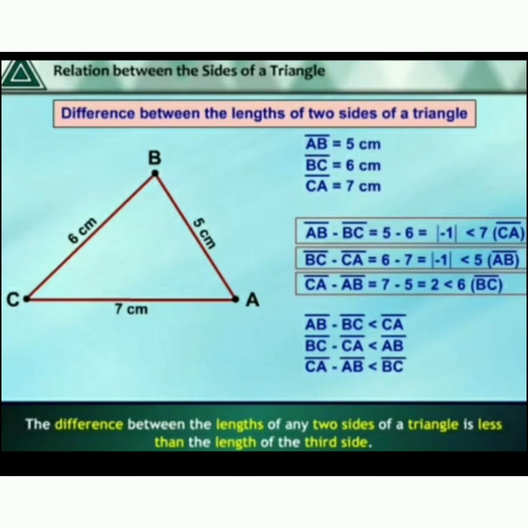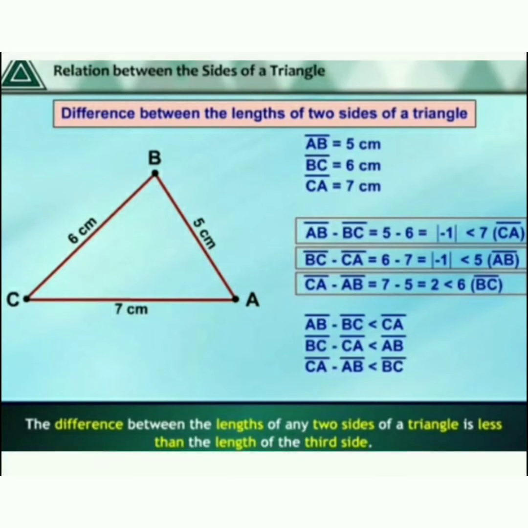Then the last one is the side CA minus the side AB, that is equal to 7 minus 5, which is equal to 2. This is a positive number. Then 2 is less than 6. So we conclude that AB minus BC is less than CA, BC minus CA is less than AB, and finally CA minus AB is less than BC.